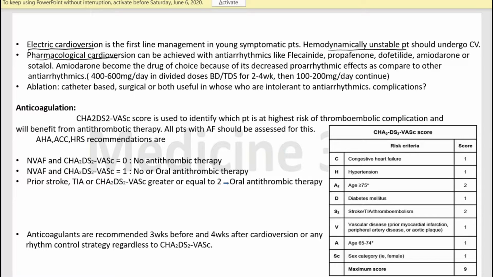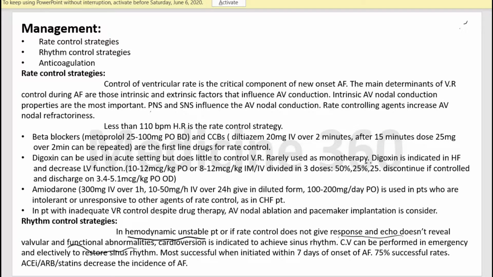So a young patient who presents in emergency for the first time, or for recurrent atrial fibrillation with hemodynamic instability, we do the synchronized electrical cardioversion. Now electrical cardioversion or other cardioversion can be done electively or in emergency.